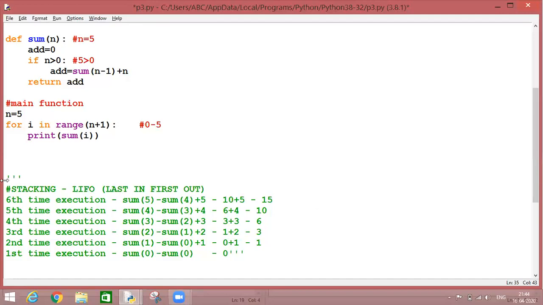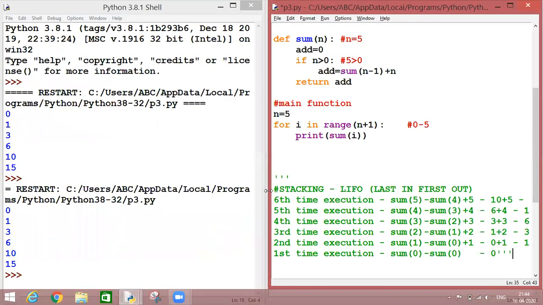So let's adjust the screen again. Now, if I come back upon my code, again, I want to repeat it. Let's recapitulate the concept.